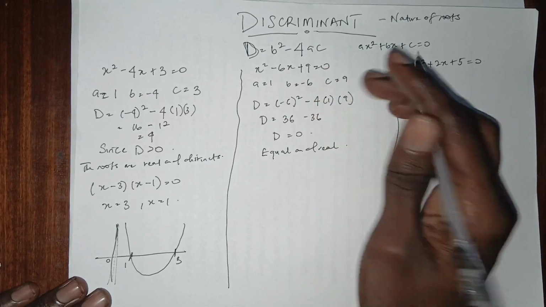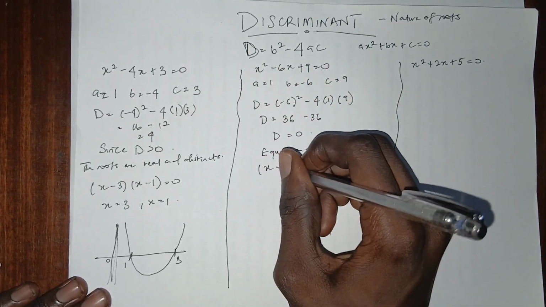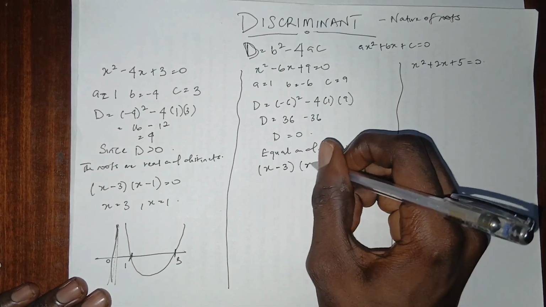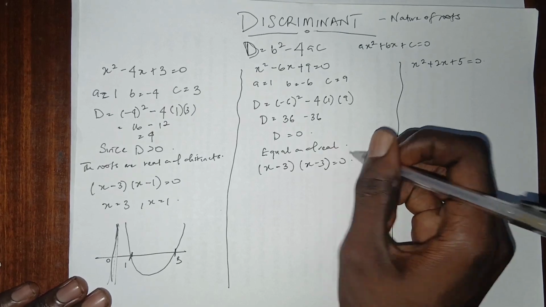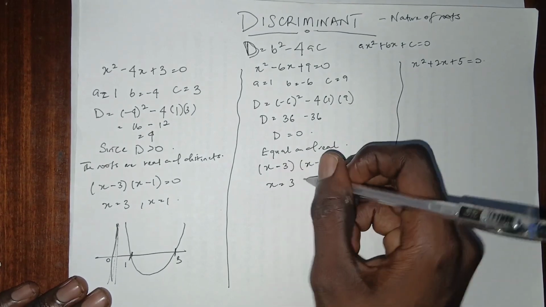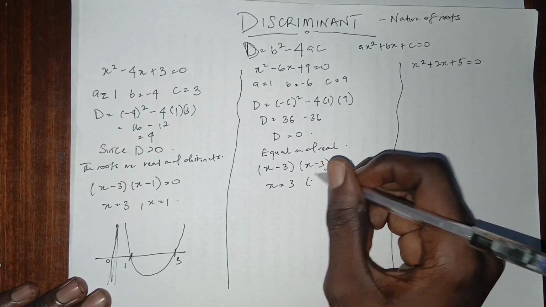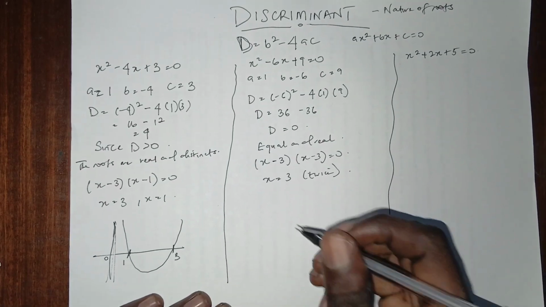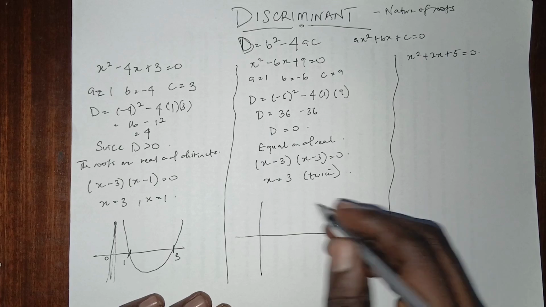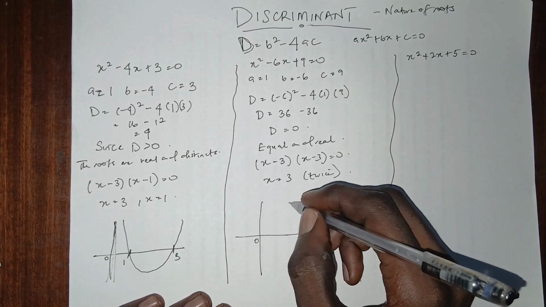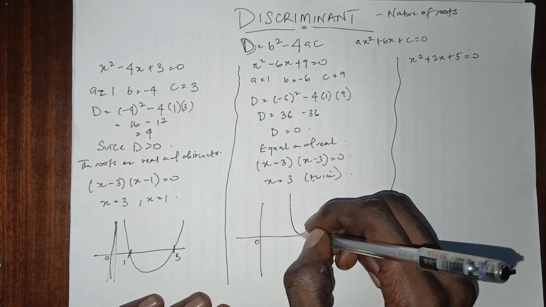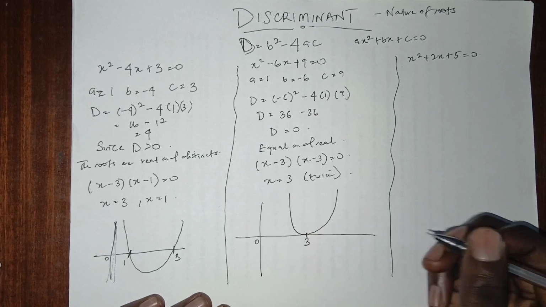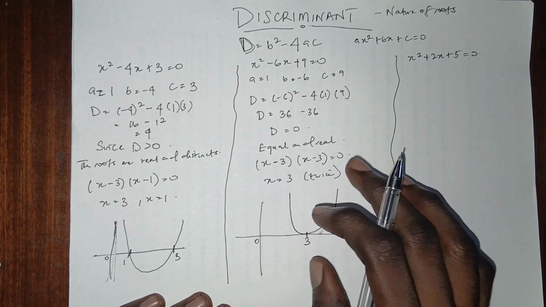So if you factorize this, you have something like this: x minus 3, x minus 3, equals 0. So instead you have 3 twice, right? So if you plot this on the graph, it will look something like this. You have just one point touching it, just in one place, the graph touching. So this point will be 3, right? So this is for this.